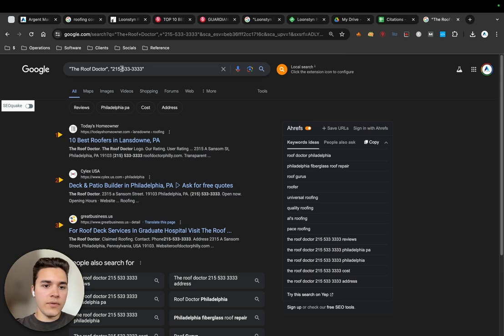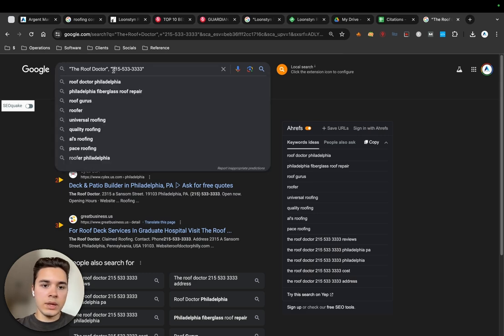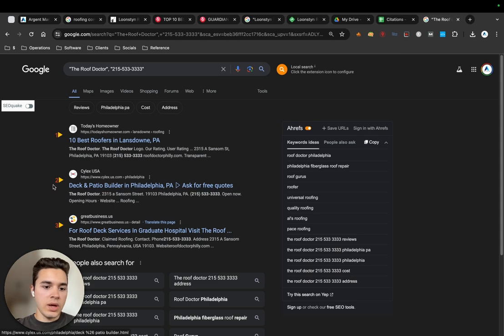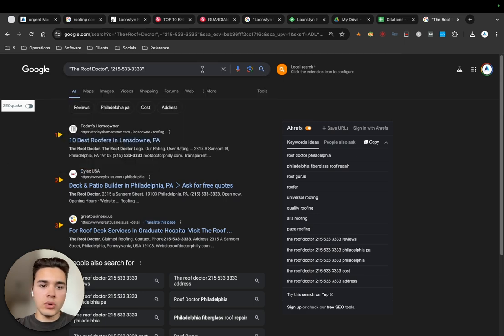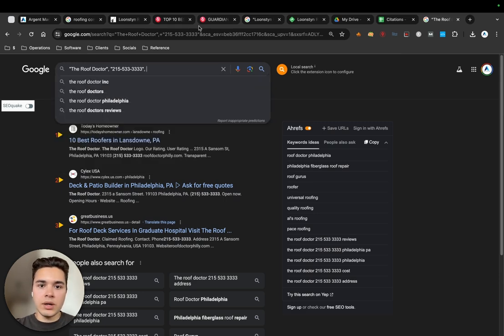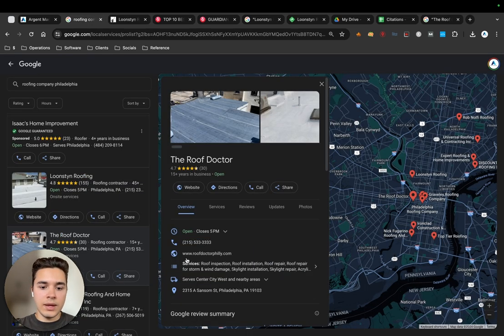And when you're doing this, feel free to remove some of the parentheses, for example, around the 2 and 5. You're going to get some different results, and you'd miss these if you just included that one format. So be kind of careful how you do it. You can even throw in the address here, but it will really limit the reach you have. So just kind of be careful.